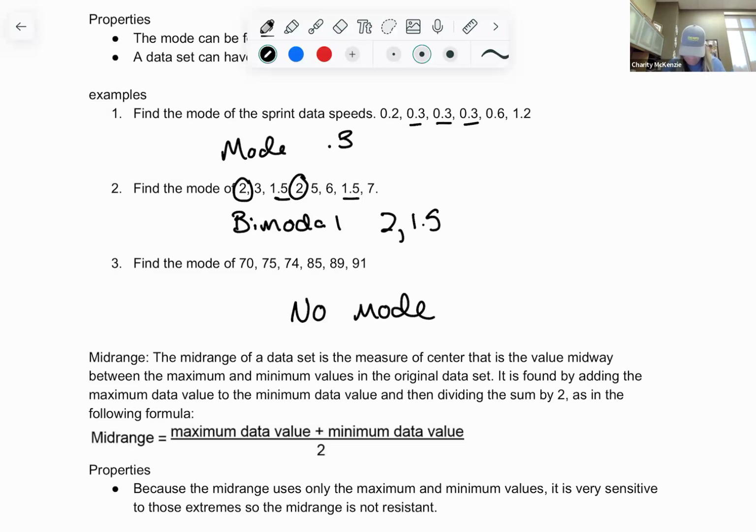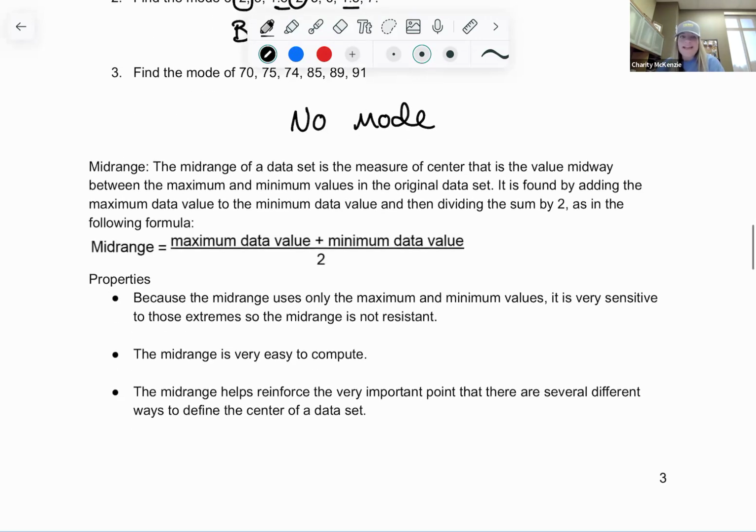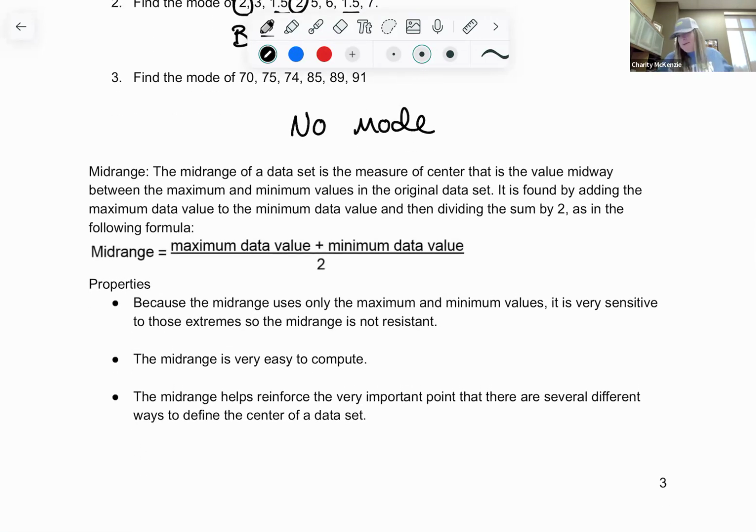Okay, the last one is not a very common one, but it's kind of our lazy middle. We call it the mid-range. I'm just going to take the highest number and the lowest number, add them, divide by 2, and call it the middle. It's kind of a lazy way to do the middle, but it is a way to find the average or the middle of our data. This is our mid-range.